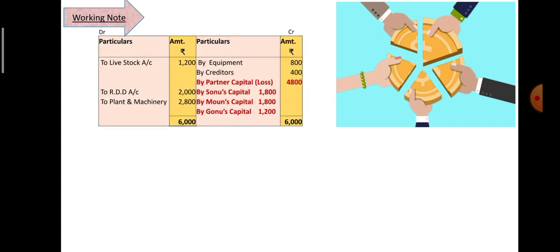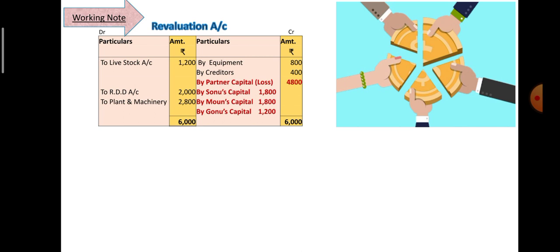When general entries are asked in a problem, then to find out the profit or loss of the firm, one must prepare the revaluation account in a working note in the manner shown in the slide. Revaluation account debit side: to livestock account 1,200, to RDD account 2,000, to plant and machinery 2,800.